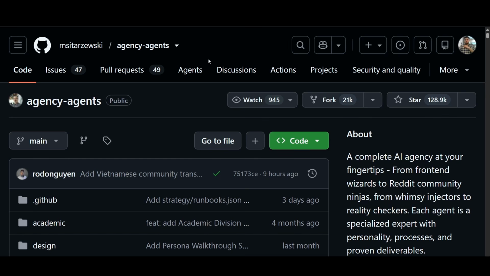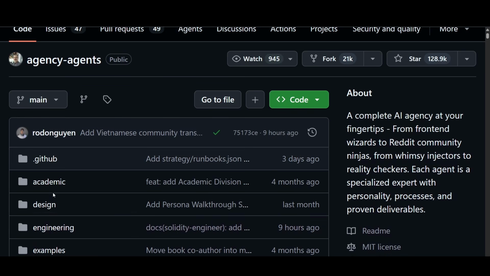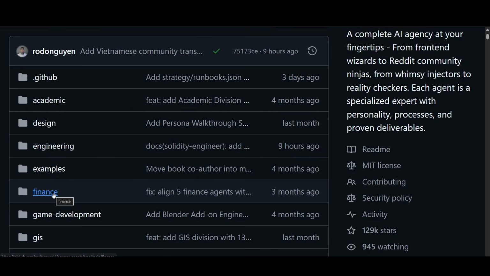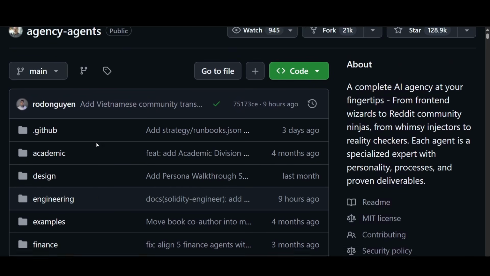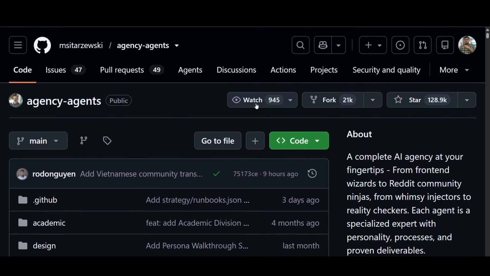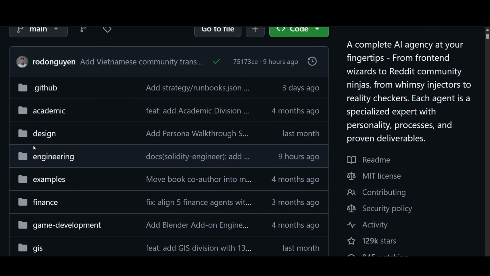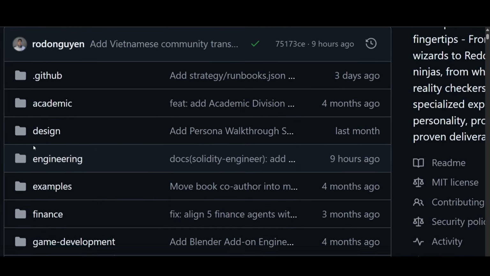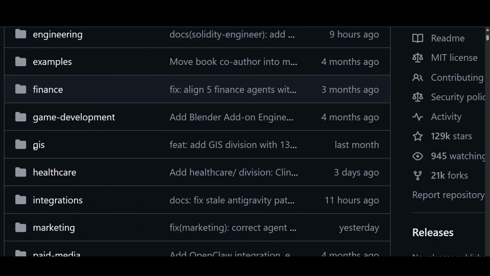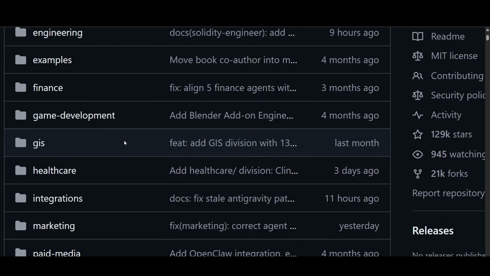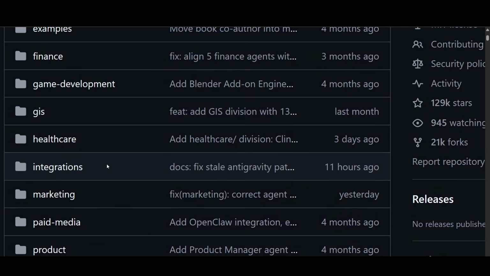First, I will start with this repo, which is the Agency Agents. This is an open source collection of specialized AI agent personas designed to enhance the capabilities of modern AI coding assistants like Claude Code, Cursor, Codex. And rather than providing an autonomous multi-agent framework, it offers a comprehensive library of expertly crafted agent definitions, which covers software engineering, product management, design, marketing, quality assurance, game development, healthcare, and more.